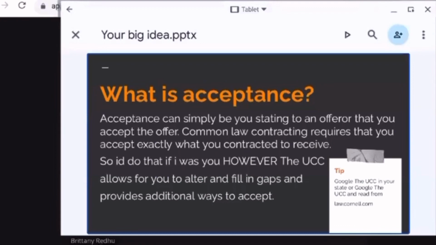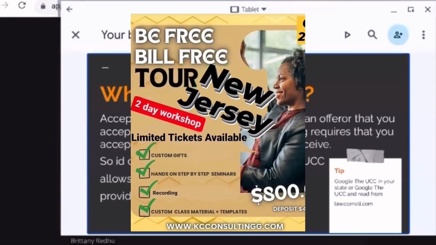And in common law contracting, it requires that you get and you accept exactly what you contracted for. So if you contracted for a car, then you are to get exactly that car. If you contracted for $60,000, then you are going to get exactly that $60,000. You're going to get that $60,000 in small payments, payables according to that contract. Every month, a certain amount. You are to receive exactly that. You must receive that payment.